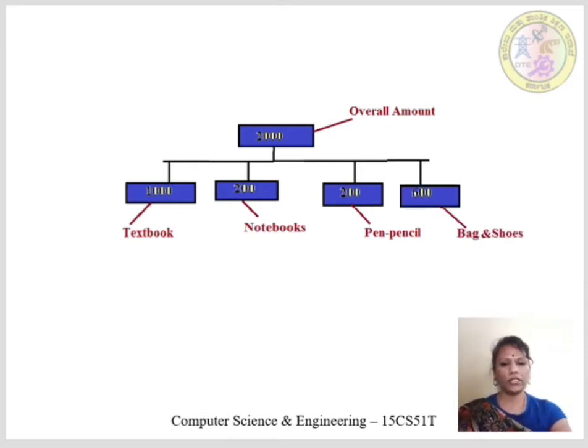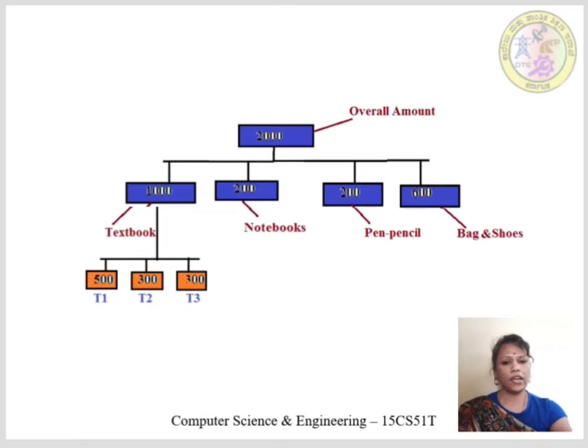Finally, rupees 600 for bag and shoe purchase. Once the amount has been decomposed into different modules, the next step is to identify the activities or to perform the actual activity at the granular level, that is in the lower level.